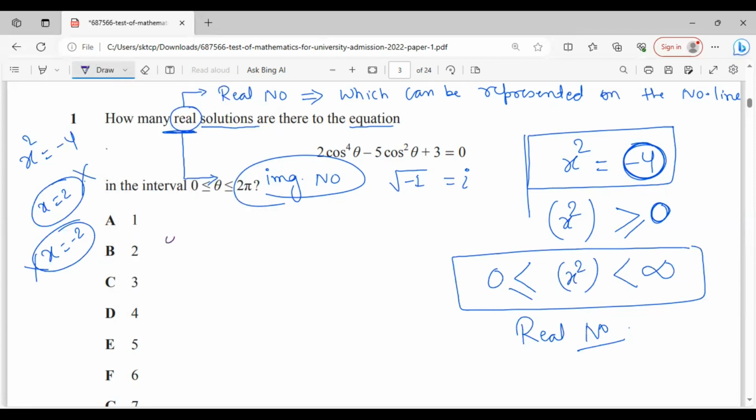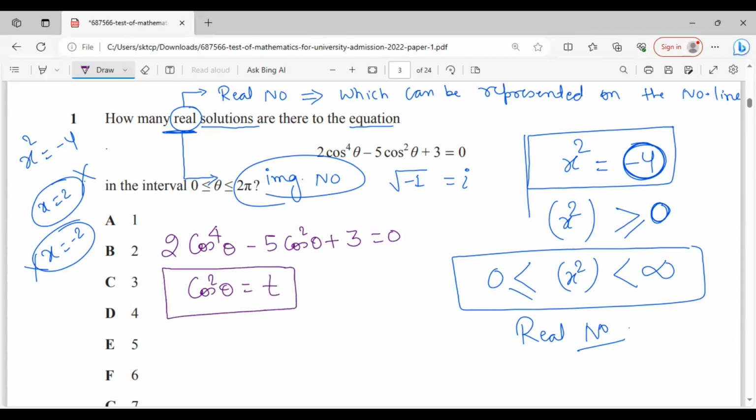So my equation is 2 cos to the power 4 theta minus 5 cos square theta plus 3 is equal to 0. Here we will let cos square theta be equal to t. As soon as you have assumed cos square theta as t, you should write a condition here: t should be greater than or equal to 0.